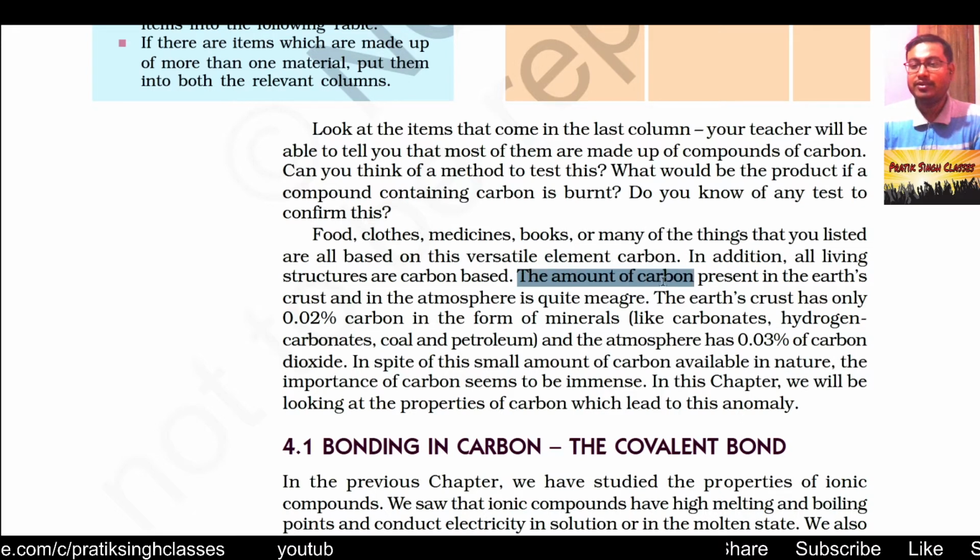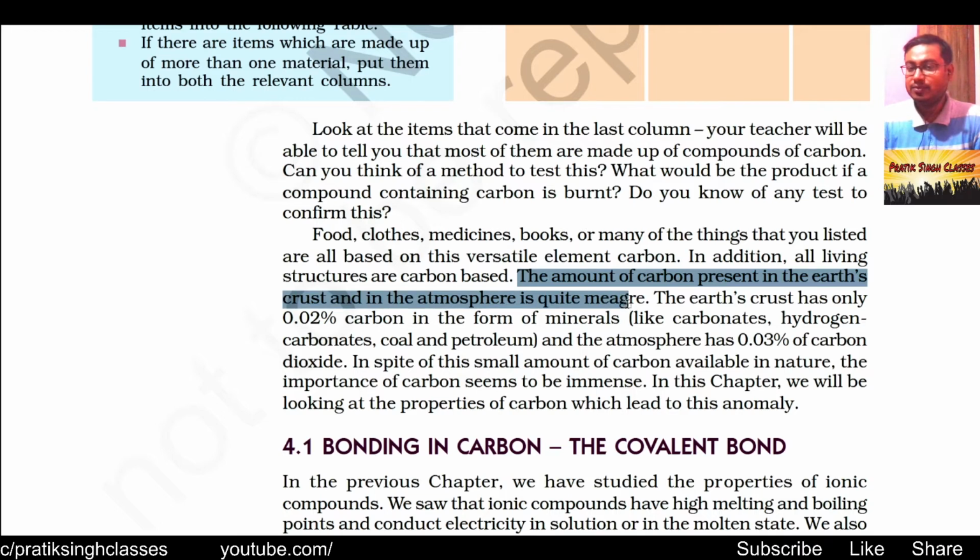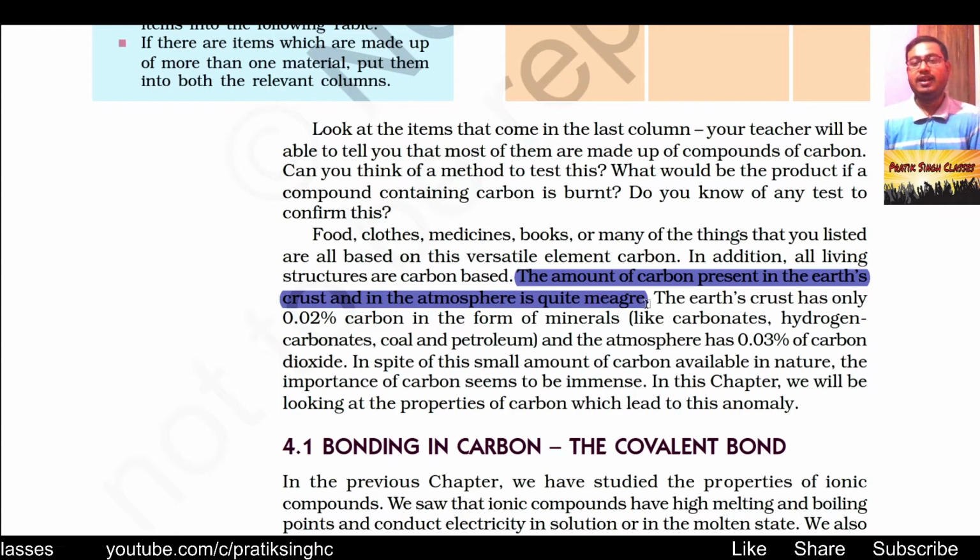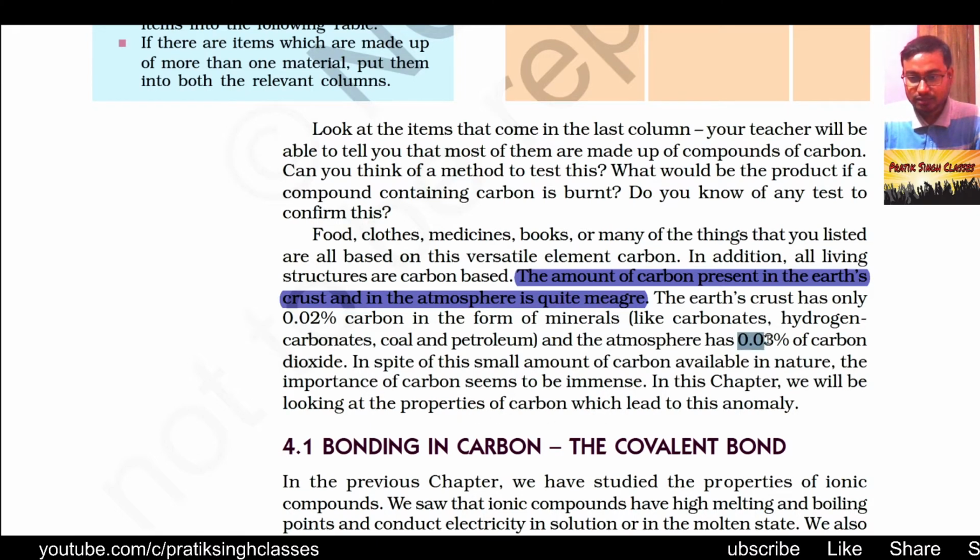The amount of carbon present in the earth's crust and in the atmosphere is quite meager, very less, but it is useful for the life process. The earth's crust has only 0.02% carbon in the form of minerals like carbonates, hydrogen carbonates or bicarbonates, coal and petroleum, and in the atmosphere it is available in just 0.03%, in the form of carbon dioxide. This data is old. Now the amount of carbon dioxide according to the new science magazine data is around 0.04 to 0.041 percent.